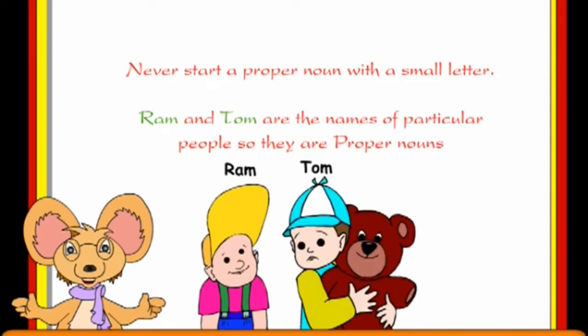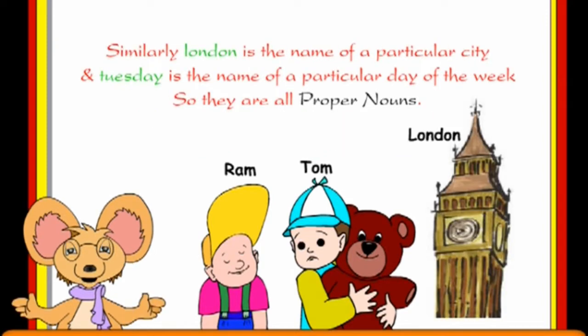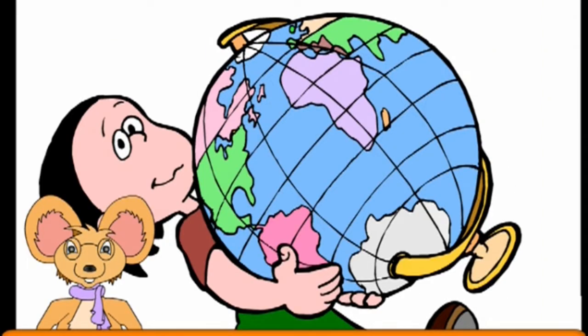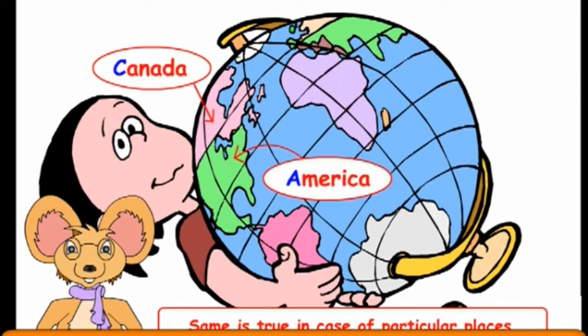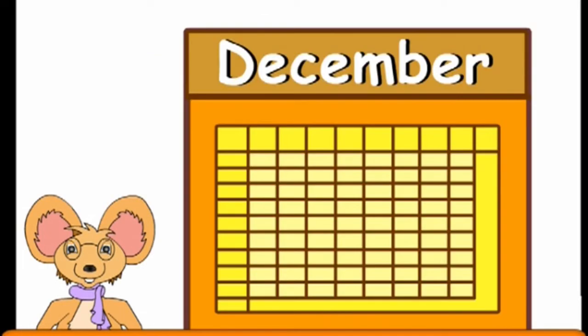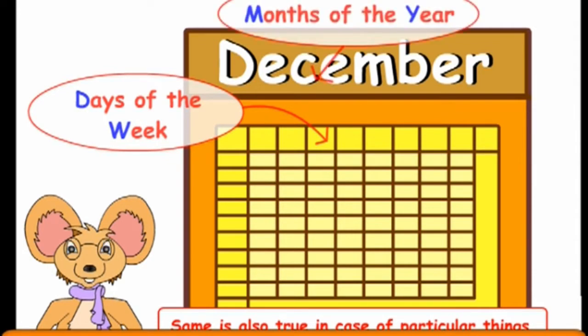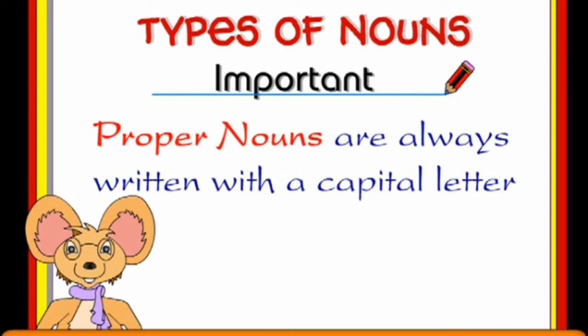Ram and Tom are the names of particular people, so they are proper nouns. Similarly, London is the name of a particular city, and Tuesday is the name of a particular day of the week, so they are all proper nouns. Same is true in case of particular places. Same is also true in case of particular things. Proper nouns are always written with a capital letter.